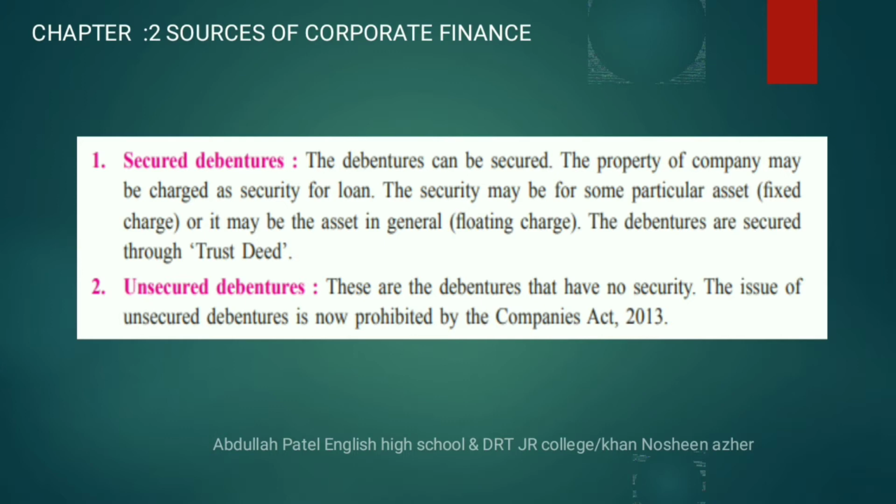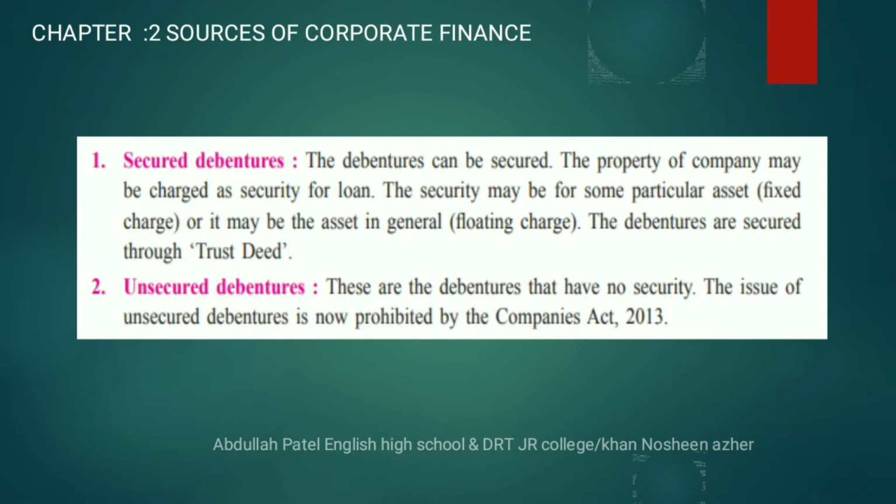So what do we mean by fixed charge? Fixed charge means specific assets of the company are kept for security purposes. Floating charge means no specific assets of the company are kept for security purposes. These types of debentures are secured in nature and have to follow the trust deed. We have already discussed the trust deed in the previous lecture, where we said that a trust deed is an agreement between the company and the debenture holder, and it is done through the trustee company.